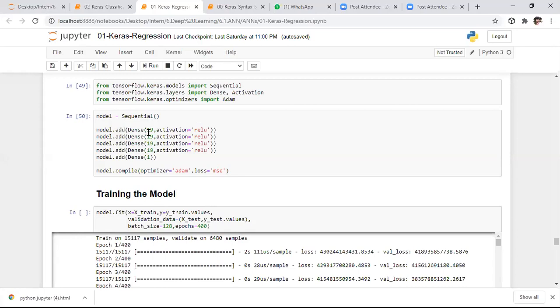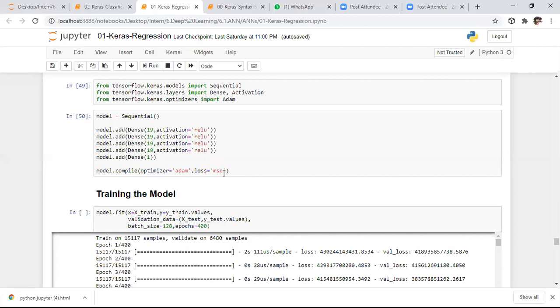4 layers only. So after that, what are we doing? We are adding one more layer for the output, and we are considering Adam as the optimizer. It is a very good optimizer to initialize the weights and to converge to the global minima. It is a very good measure.